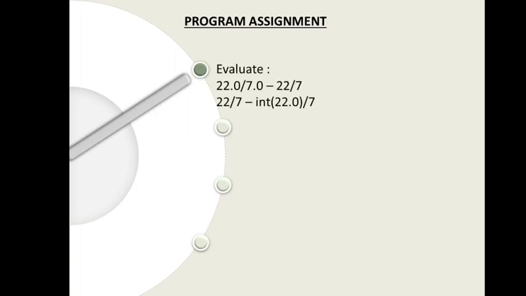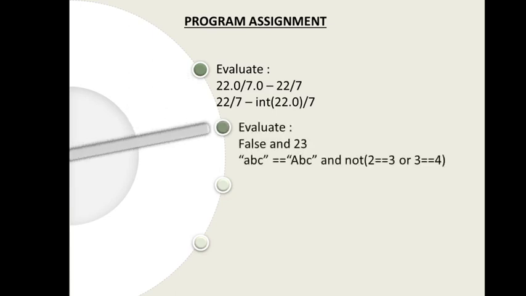Now, program assignment. In the program assignment, I have included some evaluation questions because they normally come in your MCQs also. These are some evaluation expressions in which you have some mixed types of values and you have to calculate what the result will be. So, taking into consideration the implicit and explicit type conversion, whatever is given here, you should find out what the answer of these evaluation expressions will be.